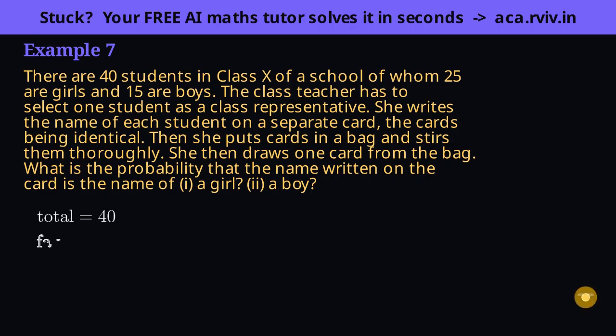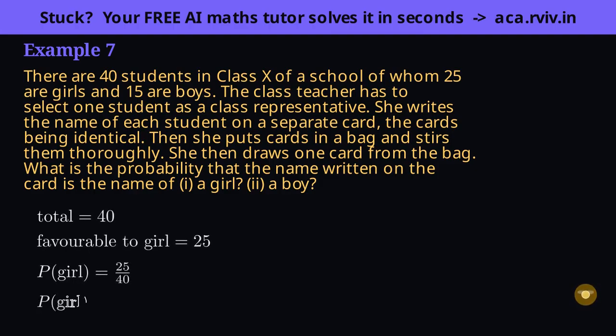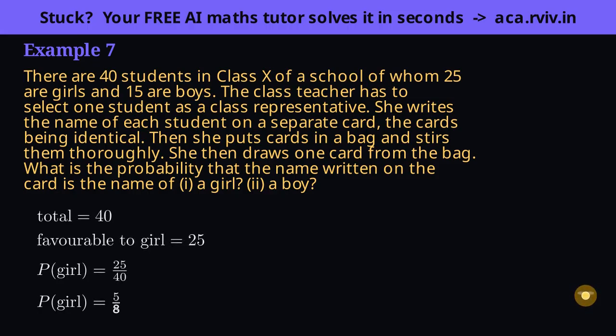Part 1 wants a girl's name. There are 25 girls, so 25 of the cards would make our event come true. 25 favorable. Favorable over total, 25 out of 40. Both share a factor of 5, so divide top and bottom by 5. 25 over 40 tidies to 5 over 8.